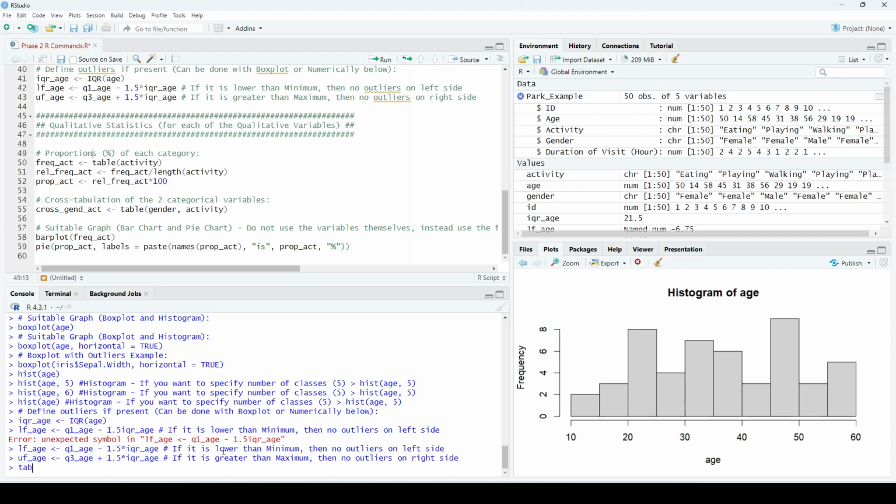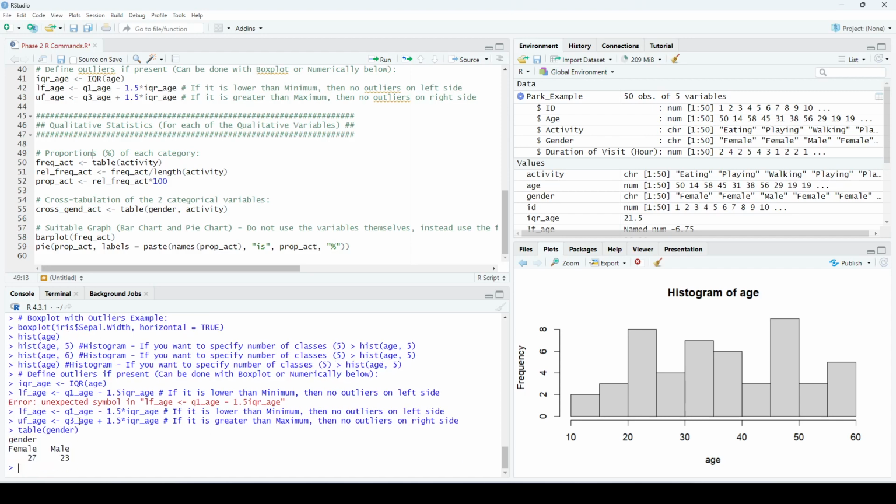I will write the command table. This is the function that we are going to use, table, and inside it write the name of the variable. So table gender. This will tell me that I have 27 females and 23 males. I can do the same for the other variable, activity.